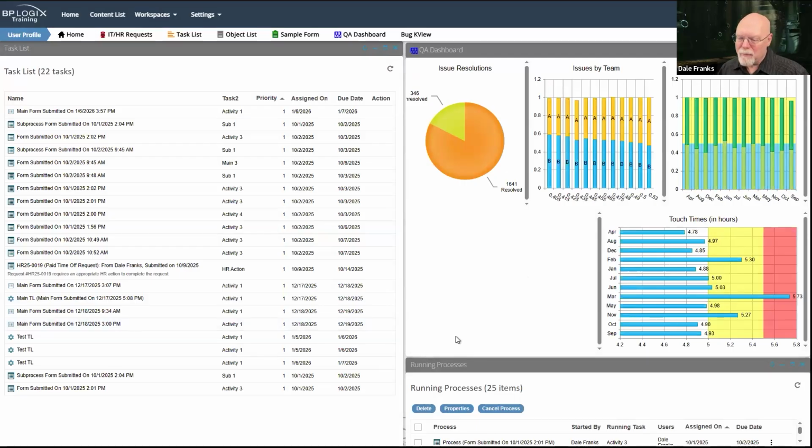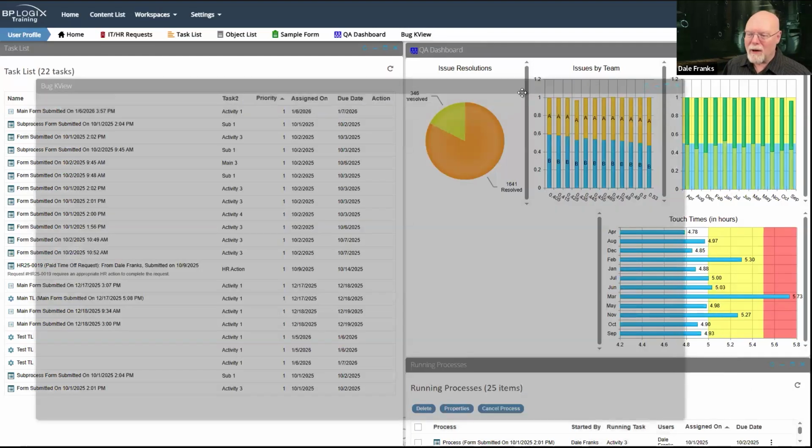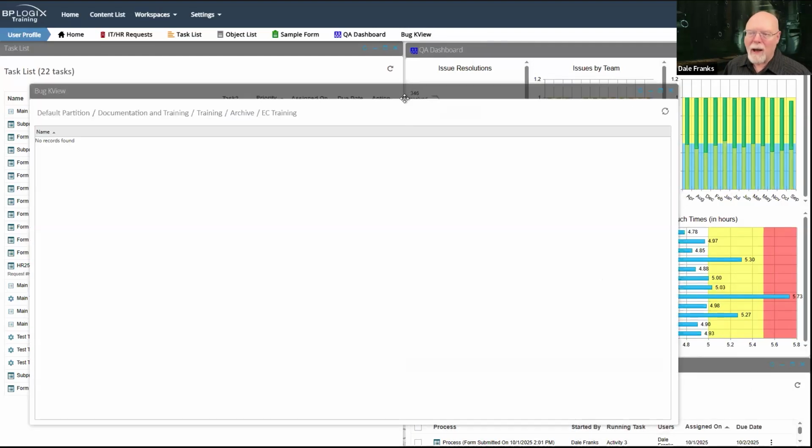Maybe I want to move things around. Maybe I always want to say, okay, you know what? I want to see my task list is already up there, the dashboard. Okay, bug K-view. Let me just throw that in there. So I have this bug K-view, and I need to jam this on here somehow. Okay, well, that's fine. I can do that.